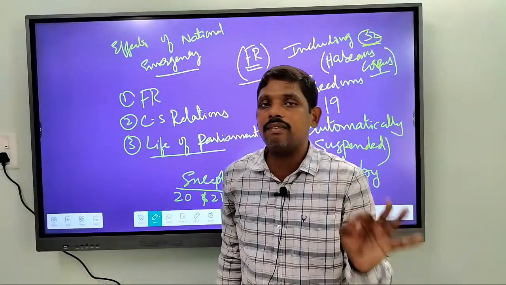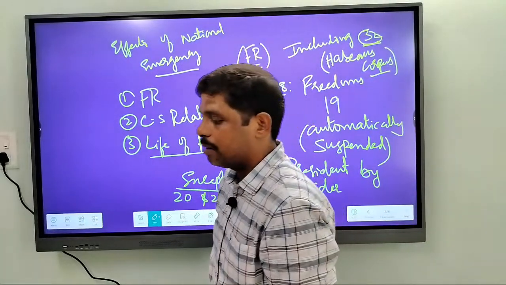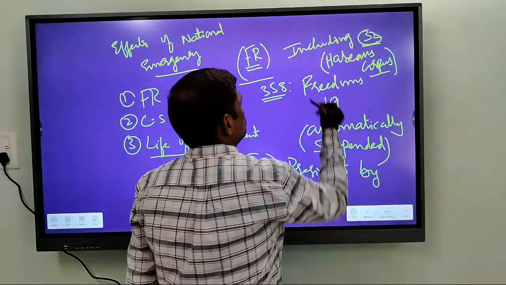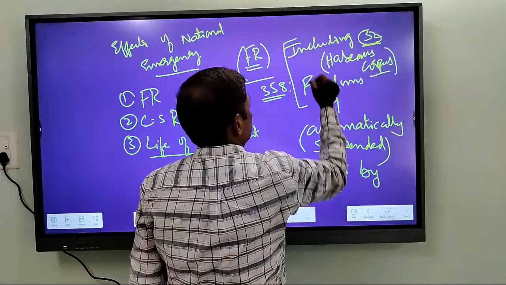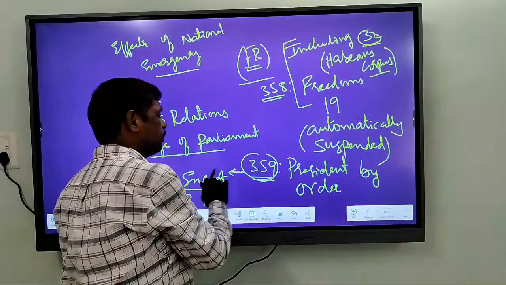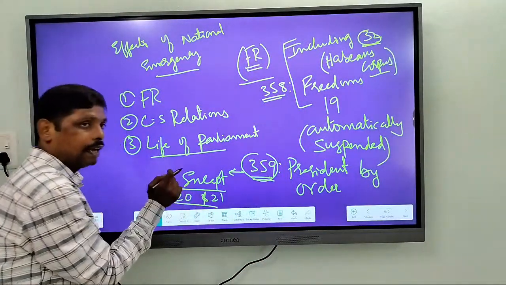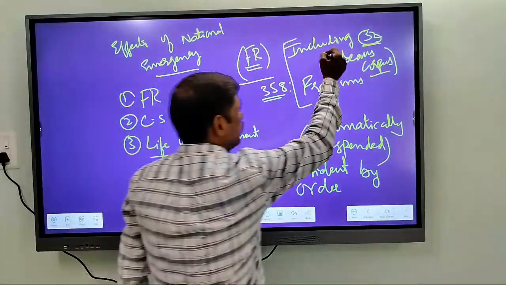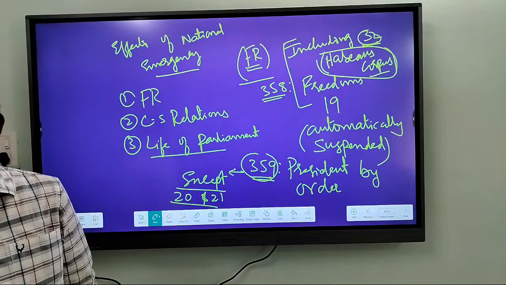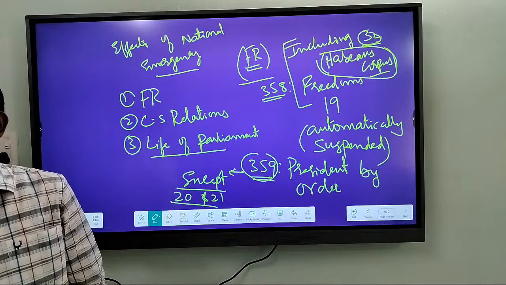That means whenever a national emergency is imposed, the President of India can suspend any of the fundamental rights except the rights mentioned in Articles 20 and 21, and another exemption is the writ of habeas corpus.